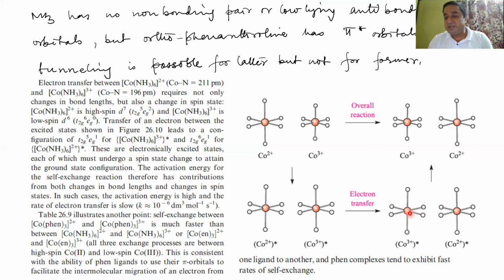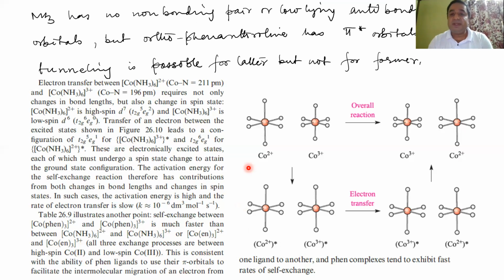Now from here, the electron transfer has taken place, bond lengths are still equal. Okay, and as you see, it goes to 3, bond lengths shrink. It goes to 2, bond lengths elongate. Again, the rate has been given over here. However, whenever we are dealing with systems like phen, that is orthophenanthroline, it is much faster. And as I mentioned before, here the tunneling is taking place. Okay, so I hope that clarifies the query that you had over this question.